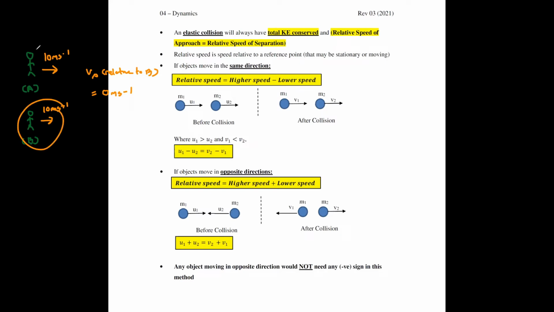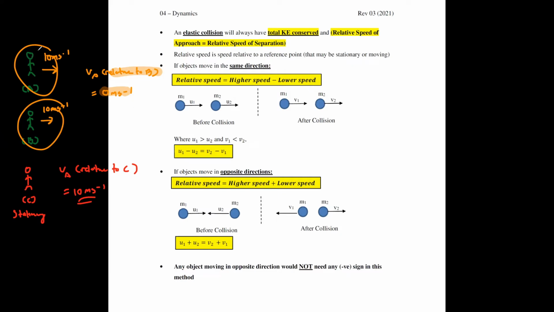Because you see, this guy is moving 10 meters per second. This guy is also moving at 10 meters per second. It's as if, from the point of view of person B, person A is not moving at all. It's not moving with any speed. But if I talk to you about another separate observer, person C, that is stationary, the speed of person A relative to C will be that he is moving at 10 meters per second.